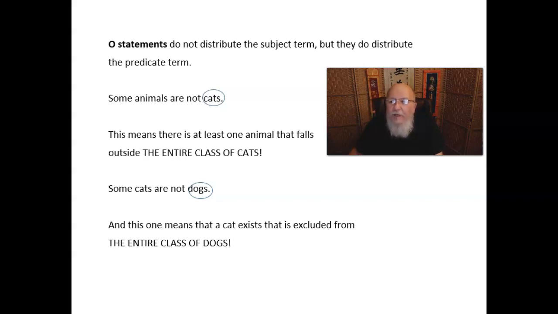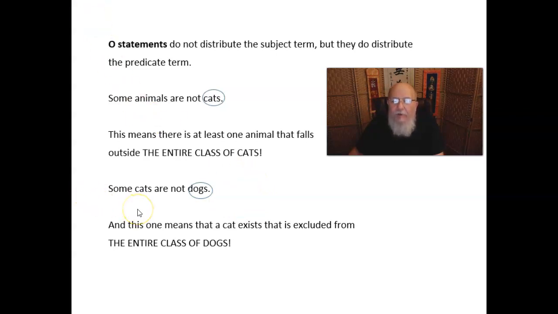This one's a little tricky for some people, so let's think about this a bit. If we say some animals are not cats, this means there is at least one animal that falls outside the entire class of cats. So if we think of every cat, there's some animal that's not a cat. Or suppose we said, some cats are not dogs. This means that a cat exists that is excluded from the entire class of dogs.